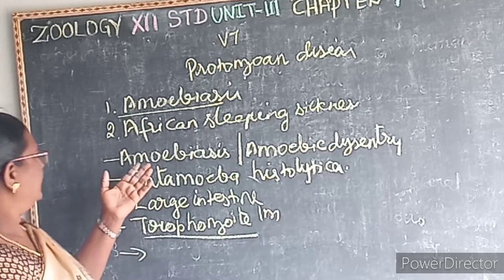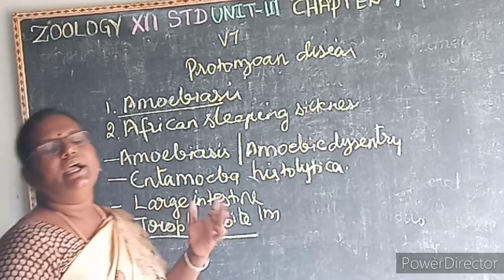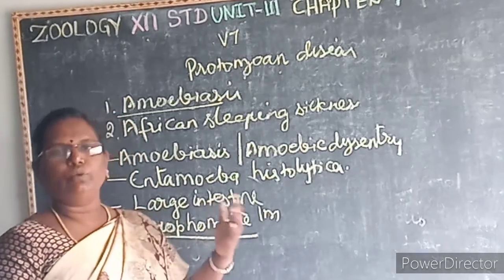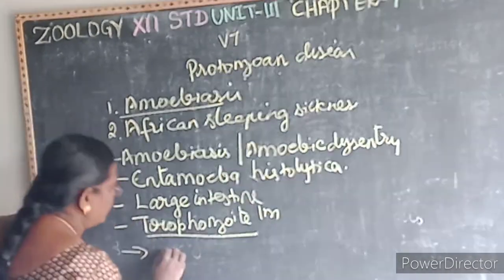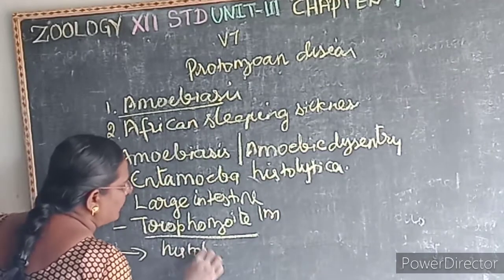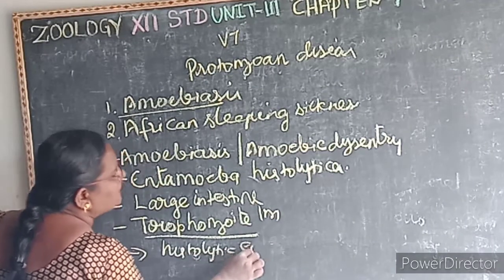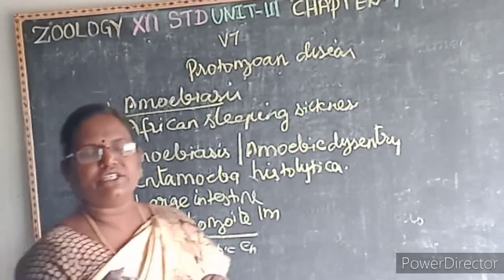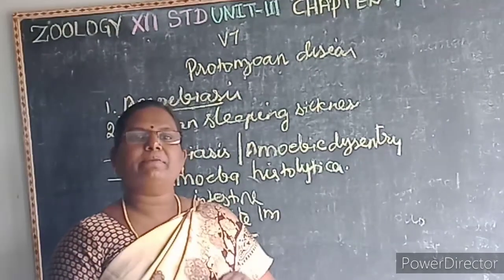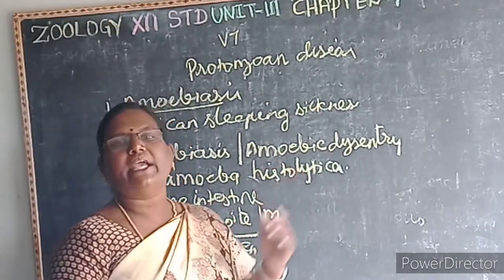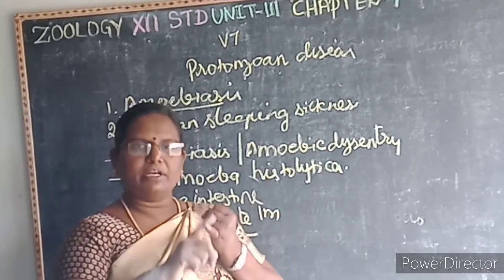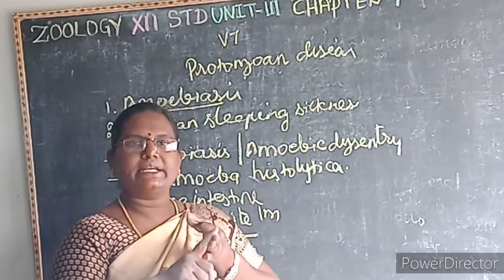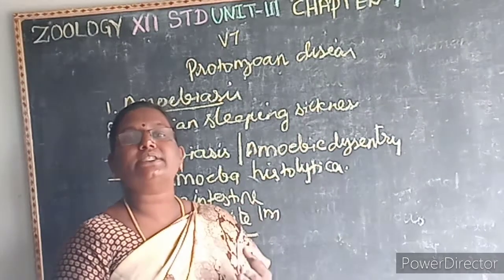This Entamoeba histolytica penetrates the walls of the lumen in the large intestine and secretes a histolytic enzyme, which causes ulceration, bleeding, abdominal pain, and stools with excess mucus. So what are the symptoms? Abdominal pain, bleeding, ulceration, and stools with excess mucus.